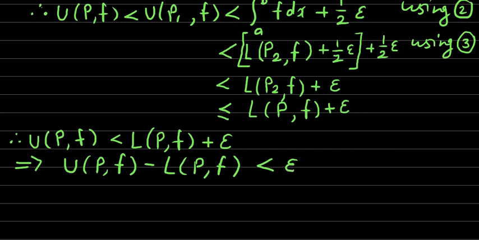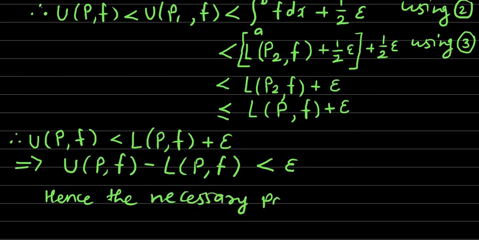This is our necessary part. So likewise we have proved the necessary part.